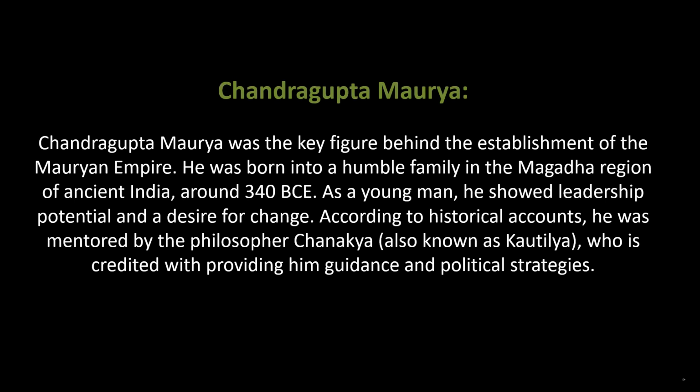Chandragupta Maurya. Chandragupta Maurya was the key figure behind the establishment of the Mauryan Empire. He was born into a humble family in the Magadha region of ancient India, around 340 BCE. As a young man, he showed leadership potential and a desire for change. According to historical accounts, he was mentored by the philosopher Chanakya, also known as Kautilya, who is credited with providing him guidance and political strategies.